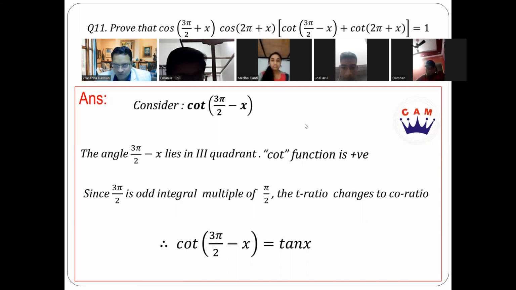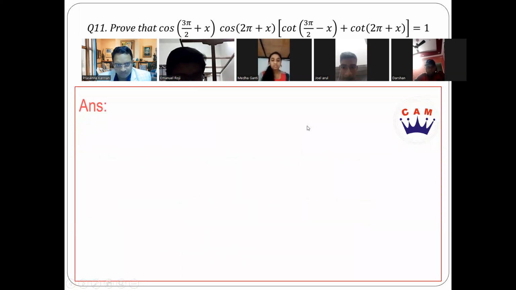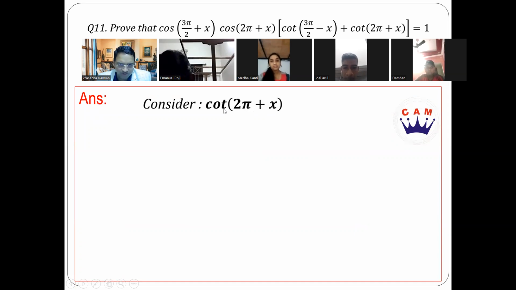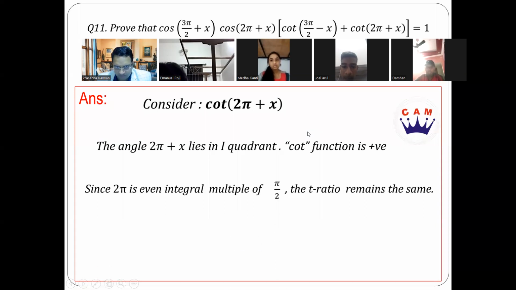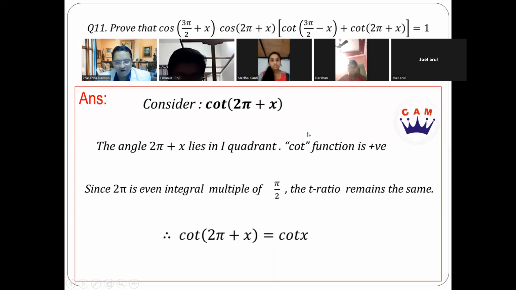Then we come to the last one, cot of 2 pi plus x. It's simply cot x, right? 2 pi plus x is in the first quadrant, where all trigonometric ratios are positive, and cot will remain cot because it's an even integral multiple of pi by 2. You're absolutely right. Therefore, it's going to be cot x. Now, all these 4 steps are half a mark each. So you get 2 marks. And now we go to the solving part.